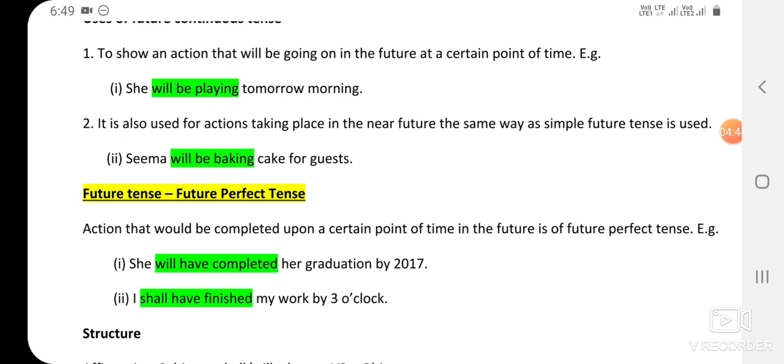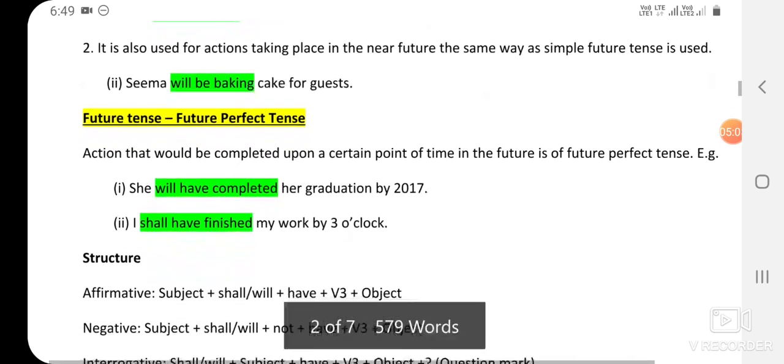It is also used for actions taking place in the near future, the same way as simple future tense is used. For example, Seema will be baking cakes for guests. We can also use simple future tense here. Seema will bake cakes for the guests or Seema will be baking cakes for the guests. Both are right.